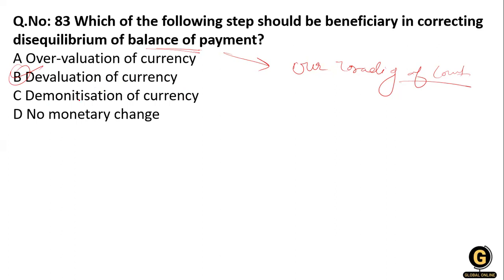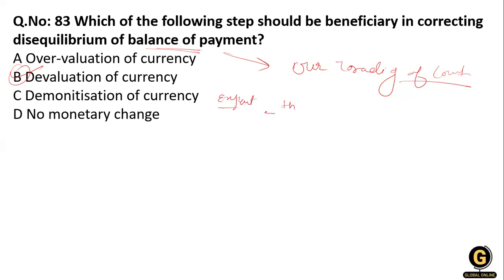For example, devaluation will decrease the price of the home currency, so that the export price of the home currency decreases, and the purchase is in the import country's currency.